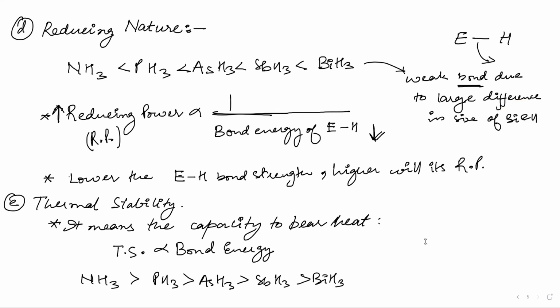So what does BiH mean? Large difference in size of bismuth and hydrogen.